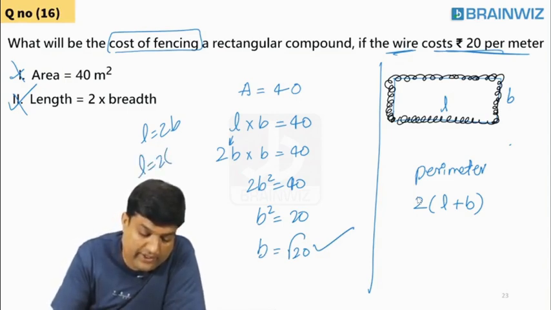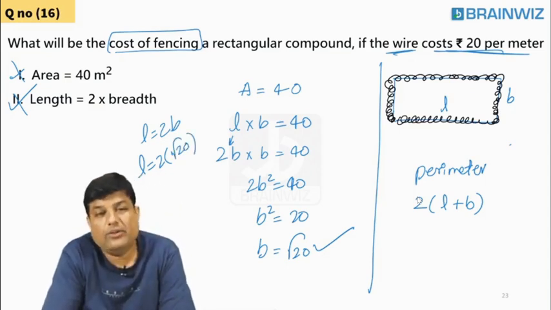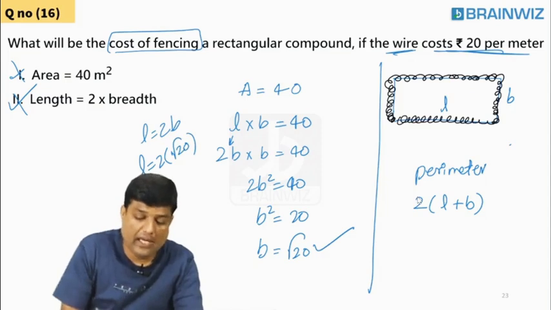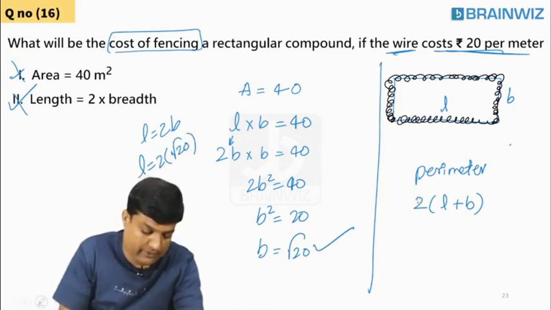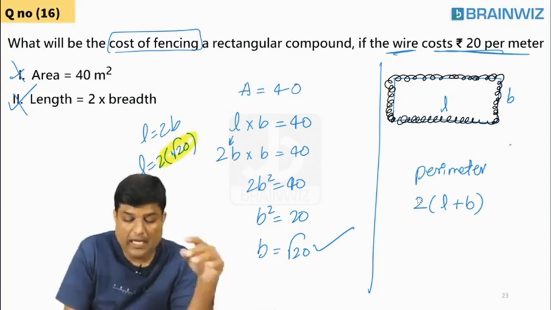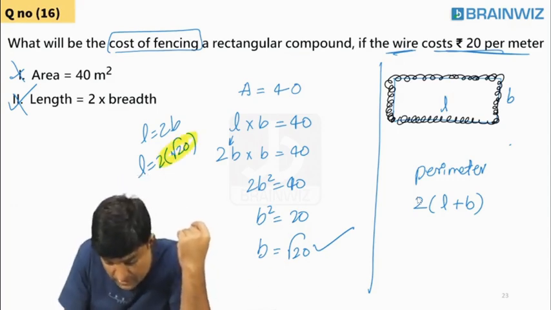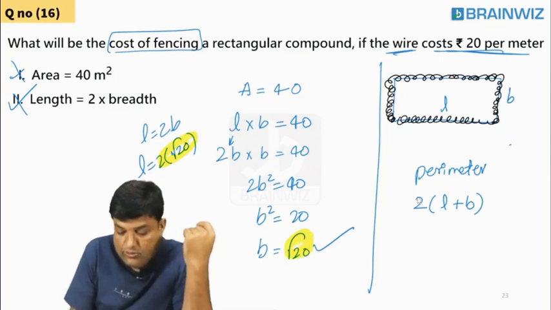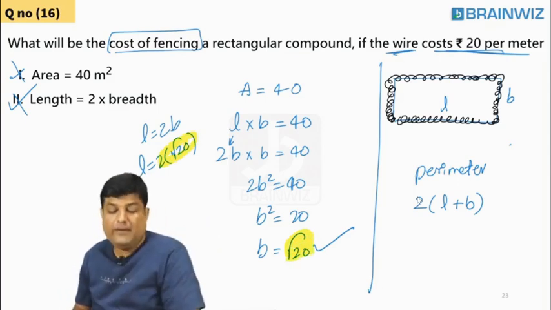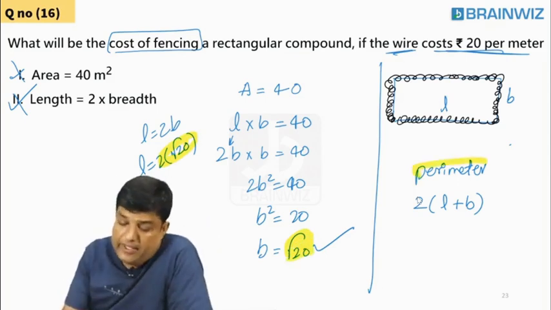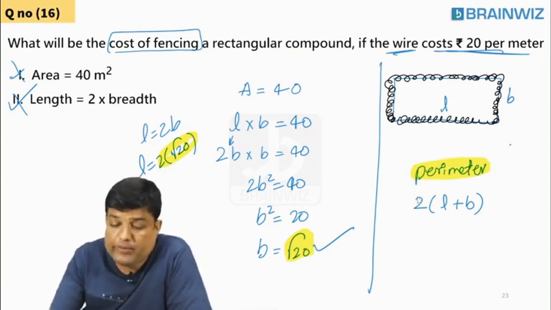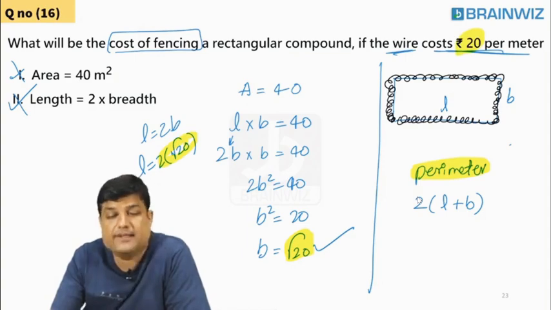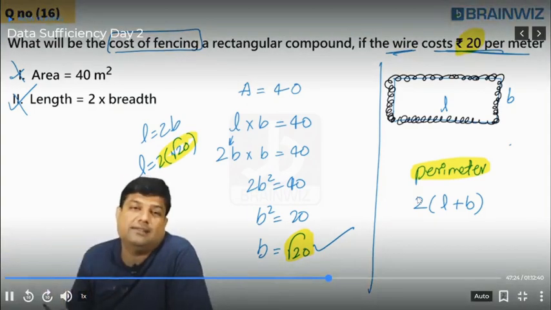With the help of this, did you get L value? Yes, sir, I got L value. After you have length value and breadth value, yes or no? If you have L and B, can you find out perimeter? Yes, sir, I can find out perimeter. After finding perimeter, can you find out the cost at 20 rupees per meter? He told you 20 rupees per meter. Yes, I can answer.